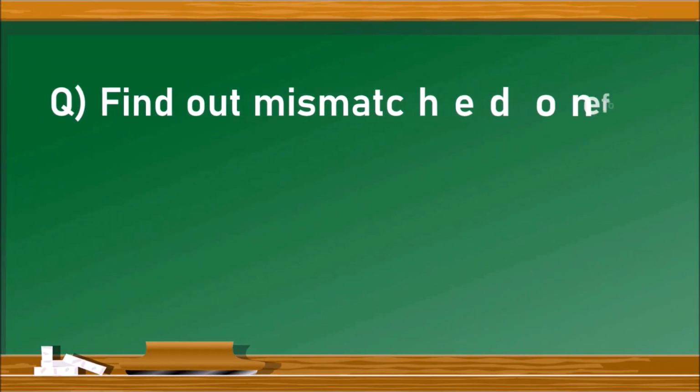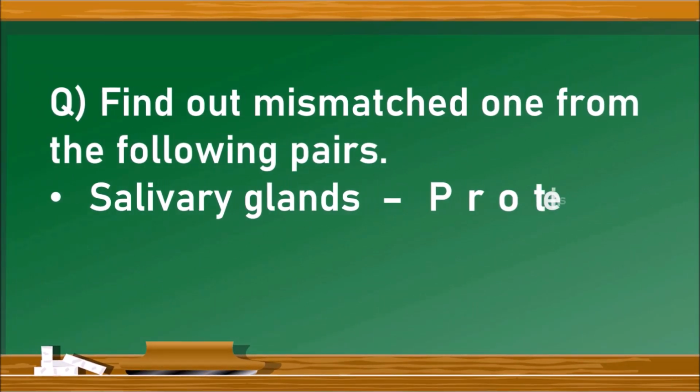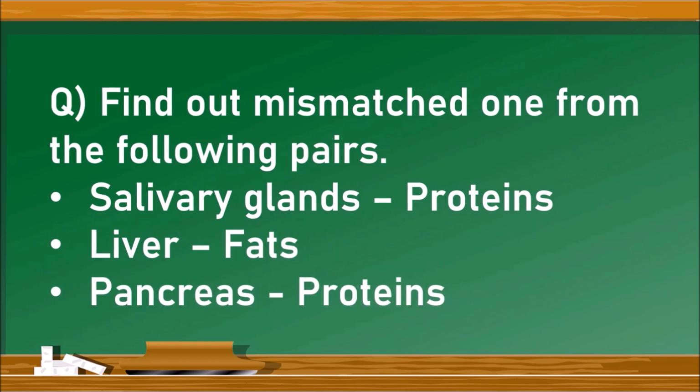The next question is, find out the mismatched one from the following pairs. There are three pairs given. Salivary glands is to proteins, liver is to fats, pancreas is to proteins. We have to find out which pair is mismatched.